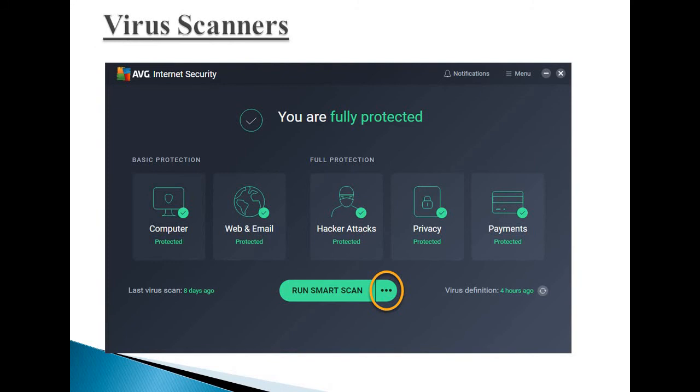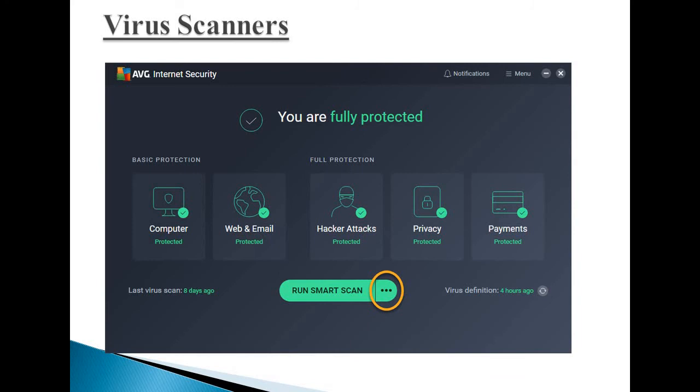Next, we will see utility software, that is virus scanners. Virus scanners are used to scan for computer viruses among files or folders. Virus scanning software scans a disk each time you insert it into a computer. Like when you insert a pen drive into a system, it first scans. If your system has a virus scanner like antivirus installed, it scans for viruses.